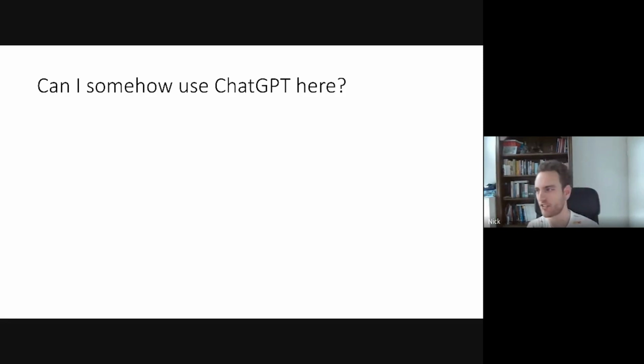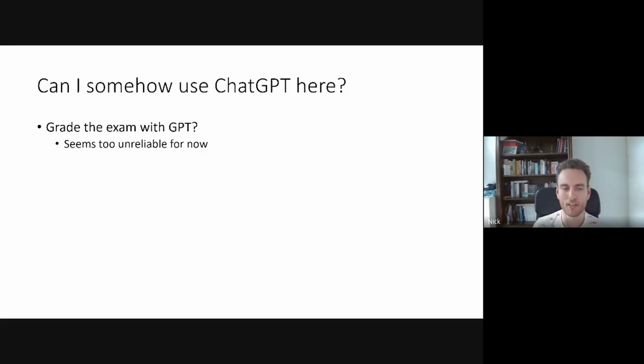I was thinking about, oh, can I somehow use ChatGPT here to help? So, well, the main idea I had was, oh, can I sort of grade the entire exam with ChatGPT? But I've had some experience with that, but it seems to be unreliable for now. Though, of course, we shouldn't put the bar too high. Grading ourselves or with TAs is also not perfectly reliable. Humans also make big mistakes.